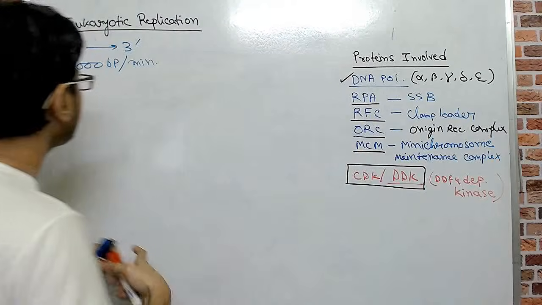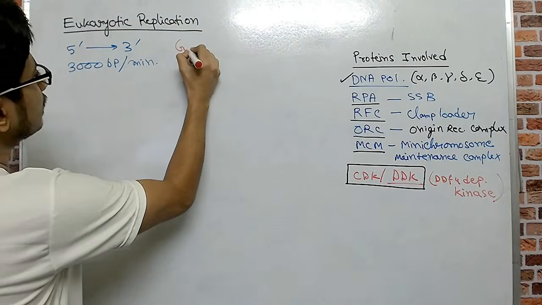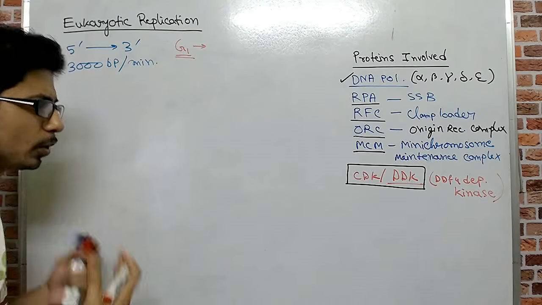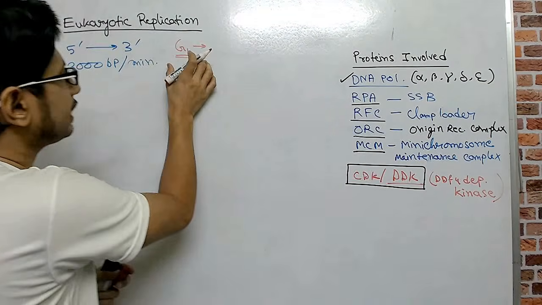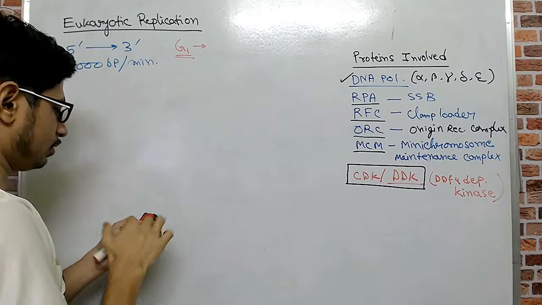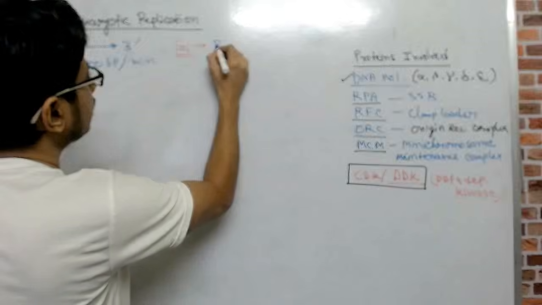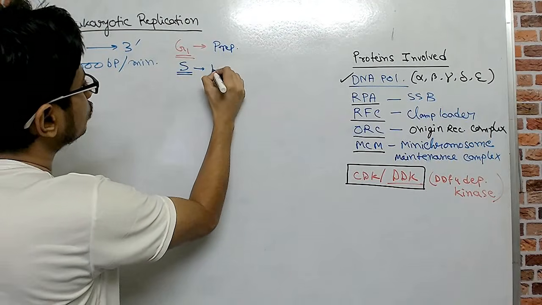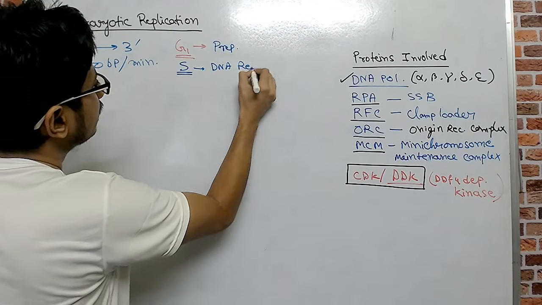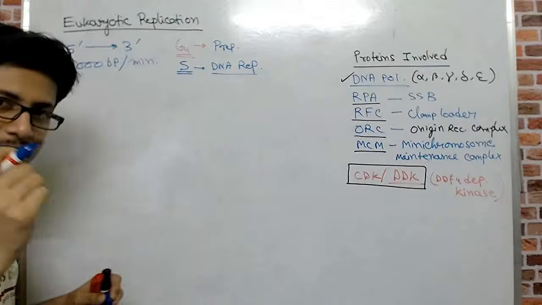And even at the beginning, what is the idea? You know that in G1 phase, the cell is making all the proteins which are important for the DNA replication purpose. So G1 stage is the preparation phase. Okay, so we can call it a preparatory phase. Here the preparation takes place. And then S phase is the phase where DNA replication actually takes place inside the cell.